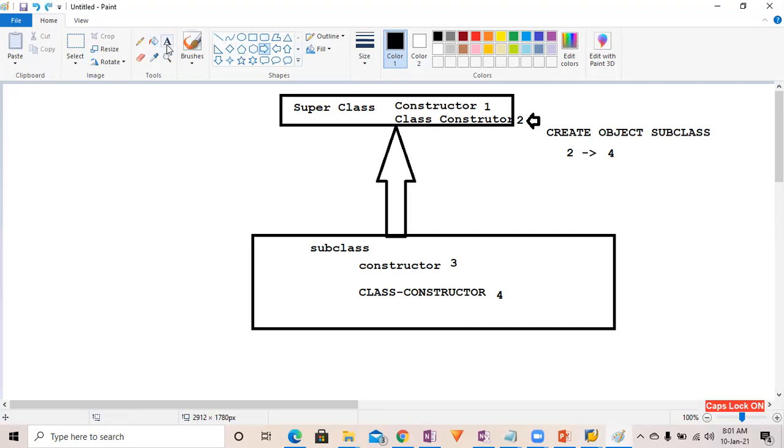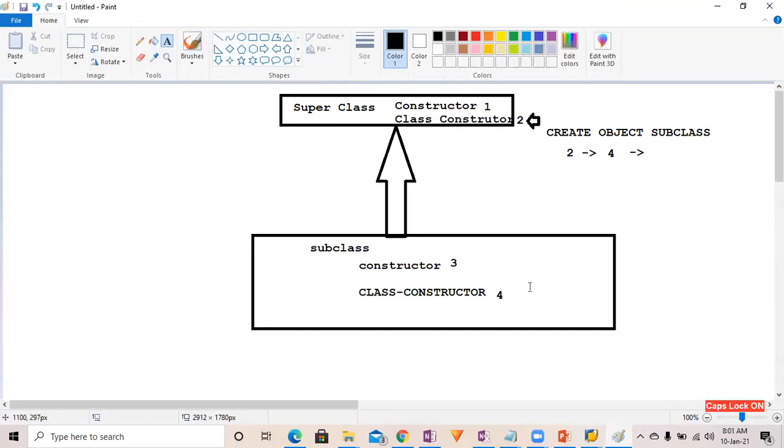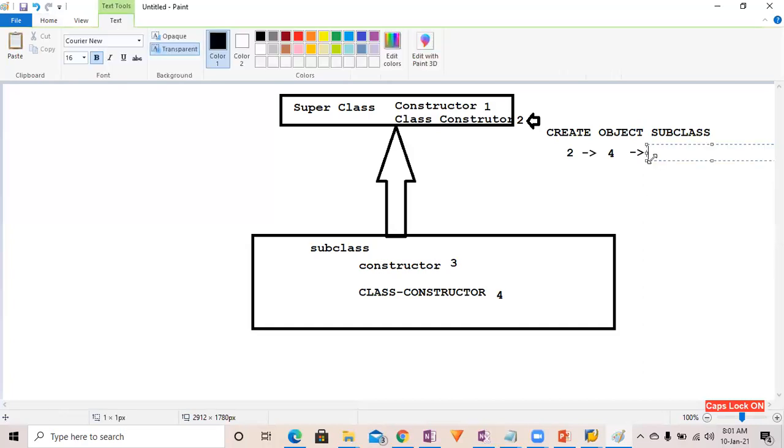Now the third time, the constructor three is going to be called, and because in this constructor three you must have written super constructor, right? You must be calling the super constructor, then it's going to call this one. So after three you will have the one.